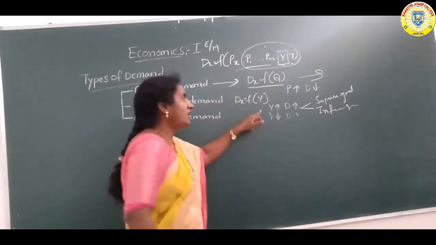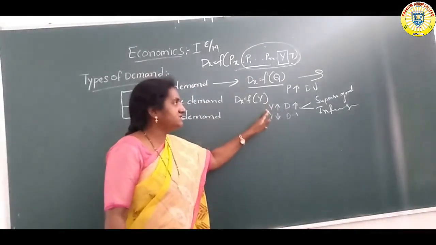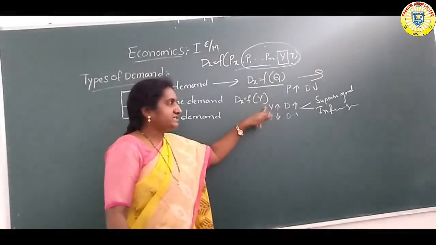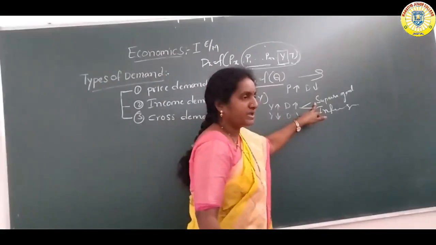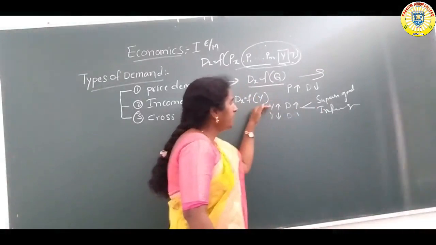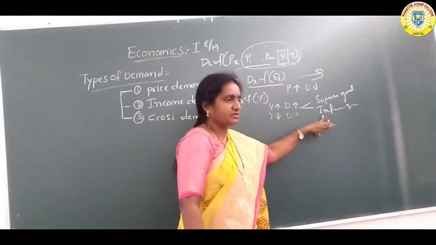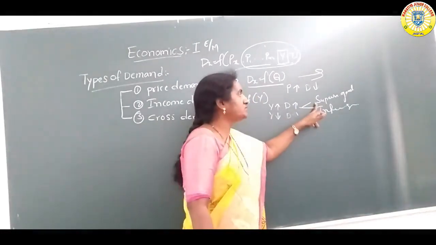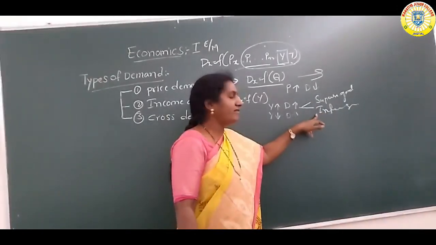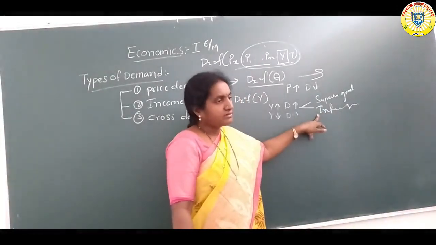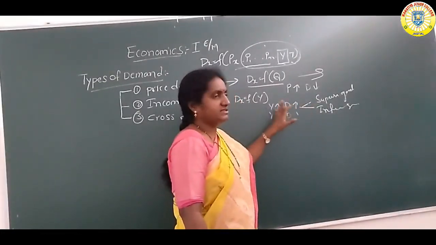High income level people always purchase superior goods and give more preference to them, and low income level people give more importance to inferior goods. Superior goods are available in the market at higher cost, and inferior goods are available at lower cost. So that is the difference.